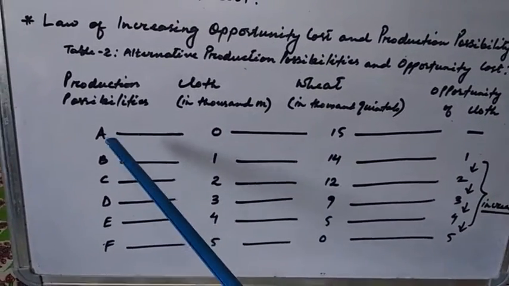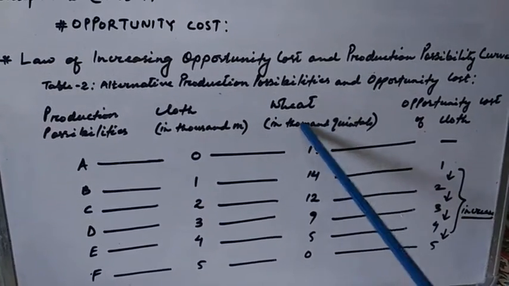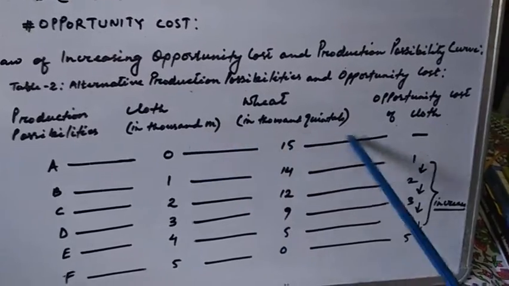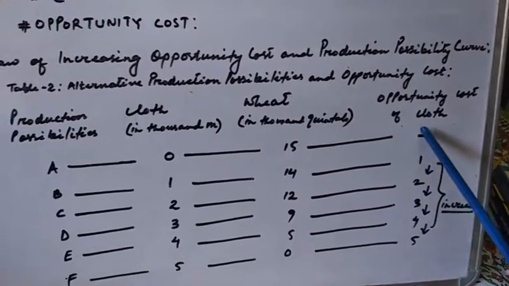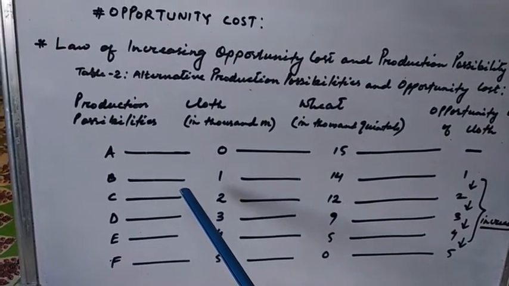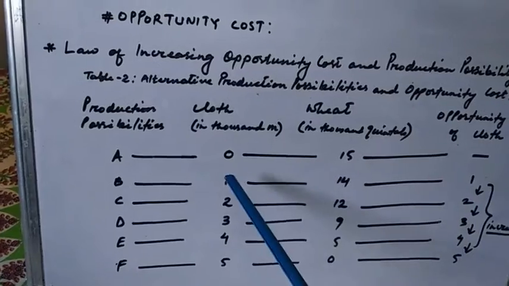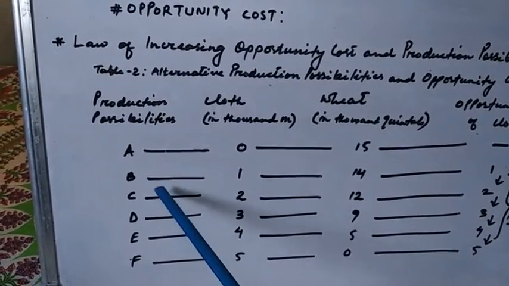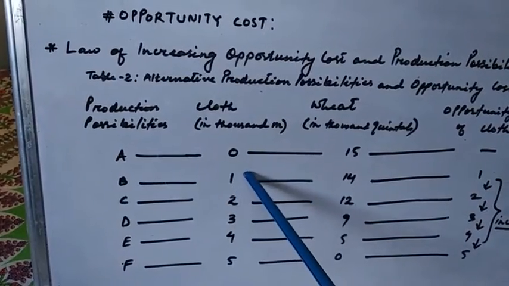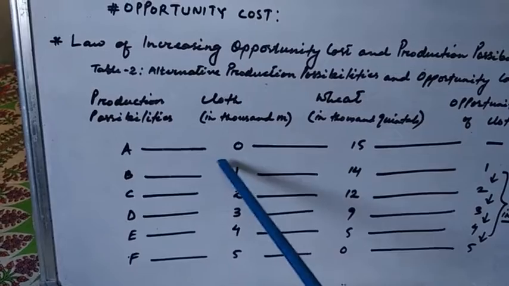for the production of cloth. At point A, all the resources are used for producing wheat. We are not producing any cloth here, so the opportunity cost is nil. Now resources are allocated for both cloth and wheat. At point B, we are producing 1 unit of cloth, or we can say 1000 meters of cloth.